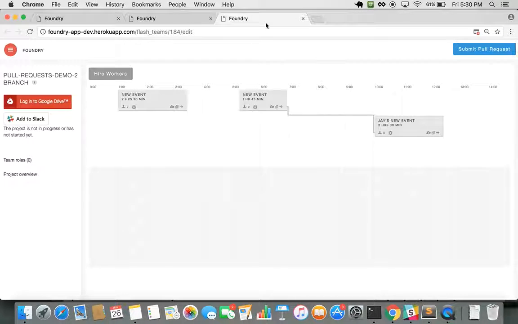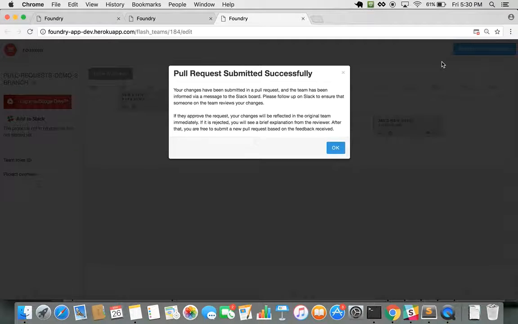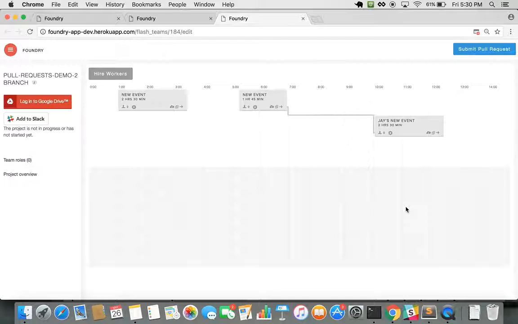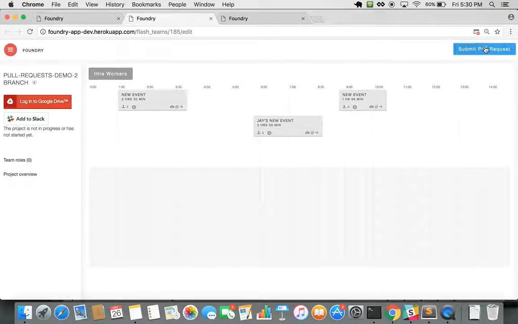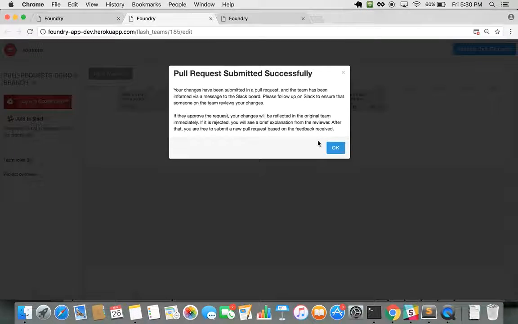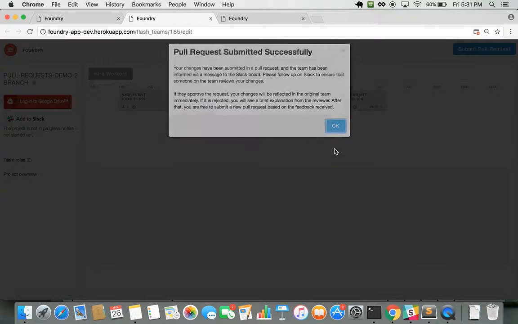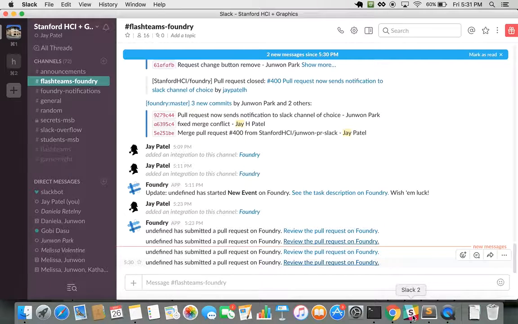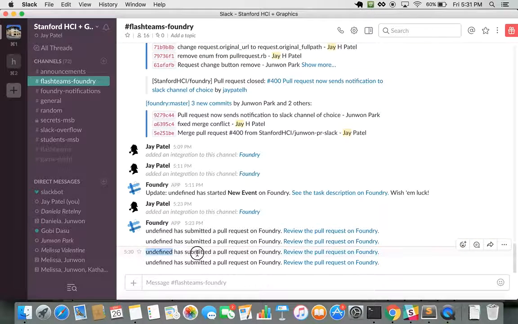So let's say worker 1's change is submitted as a pull request. Great, it's been submitted successfully. We should see it appear in our Slack channel. And let's also assume that worker 2 went ahead and submitted a pull request as well. Now remember, submitting a pull request is not the same as approval. This is just a recommendation to change the team, but it has not been approved yet. So both of them suggested changes. They both show up in these final two lines of the Slack channel.